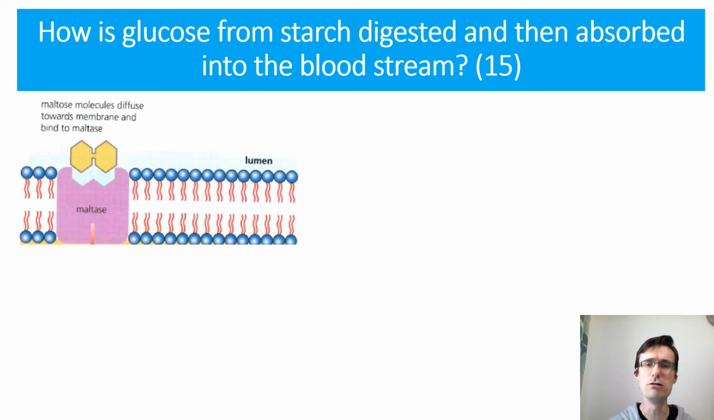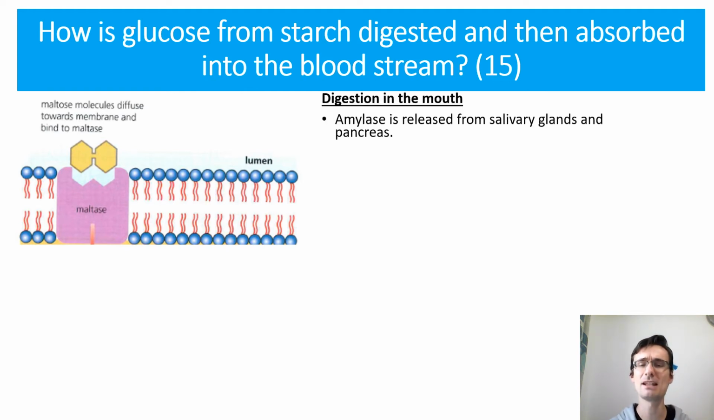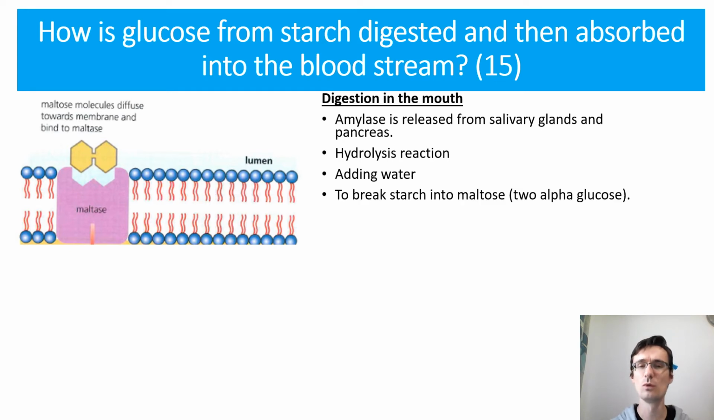Let's start off then with digestion in the mouth. We'd say amylase is released from the salivary glands and the pancreas. That then causes a hydrolysis reaction, which is the addition of a water molecule that breaks down starch into maltose. And actually I'd add an extra thing in there: it breaks down glycosidic bonds.